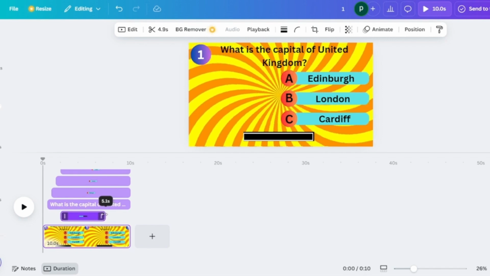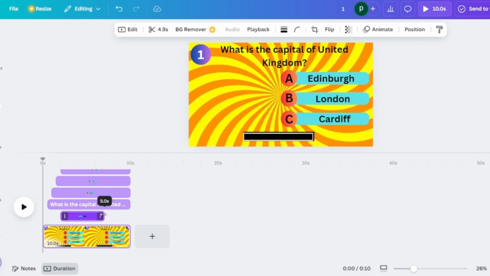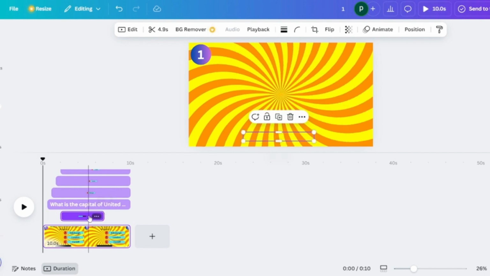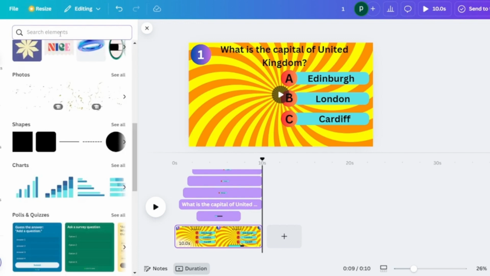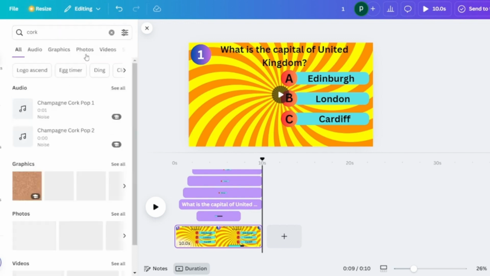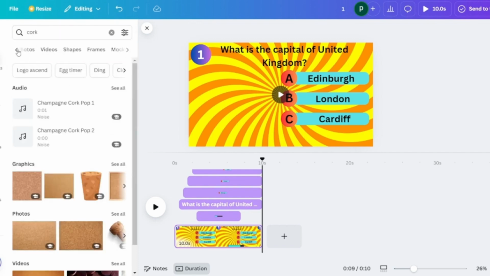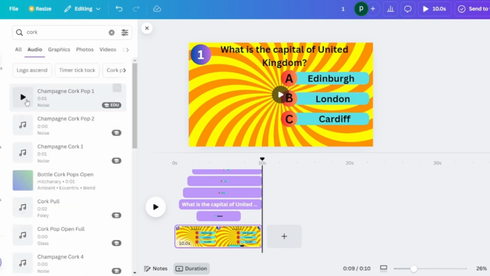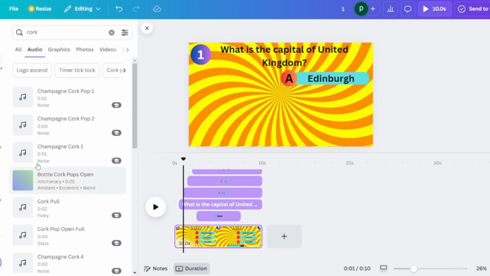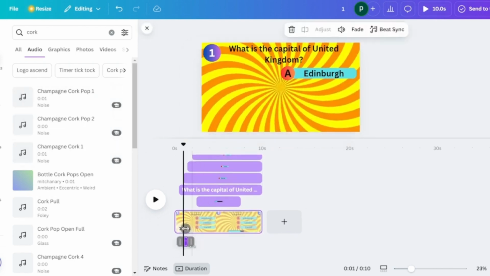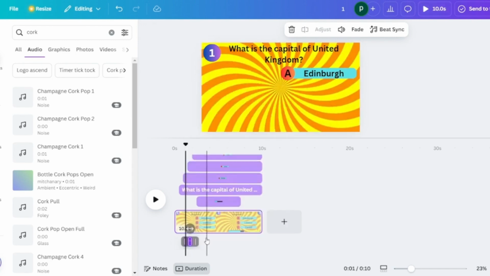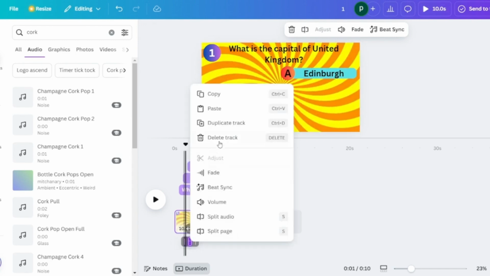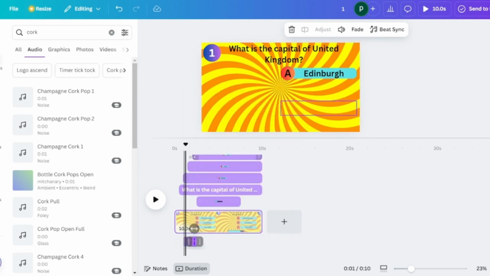Okay, so once this has been adjusted, let's go back and add some sounds to the question. So we go back to the elements and search for cork sound. We go to the audio and then select the first element over there. So we drag and drop the first music and paste it and put it on the timeline bar so that it matches our very first question. And then we keep on duplicating that so that it adjusts for all the other options that are there.